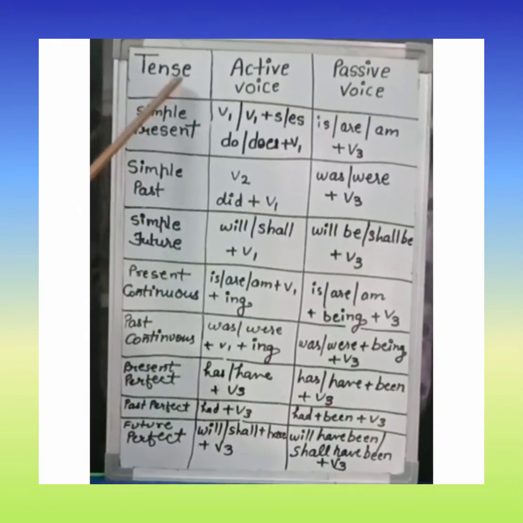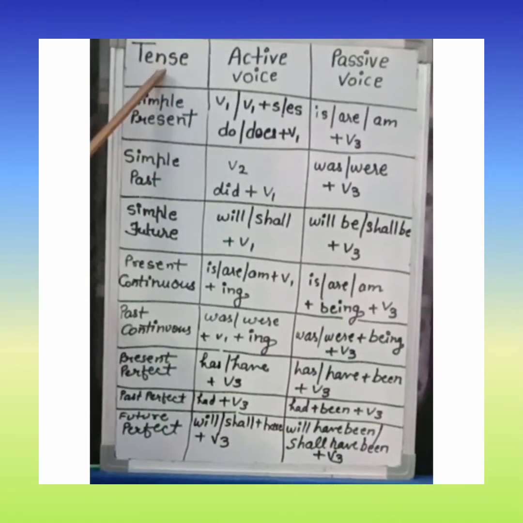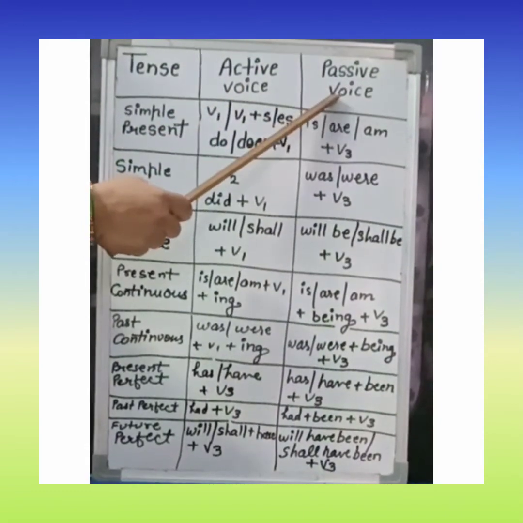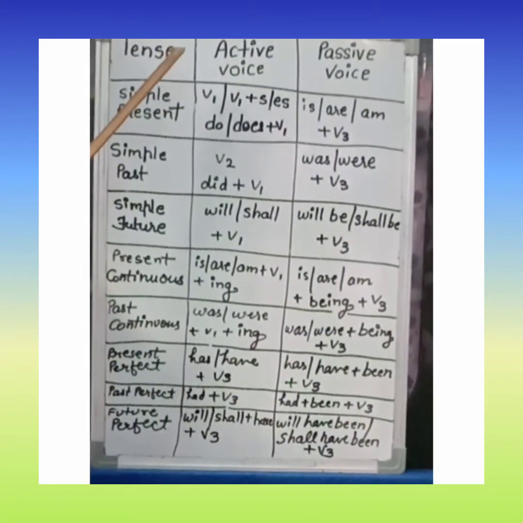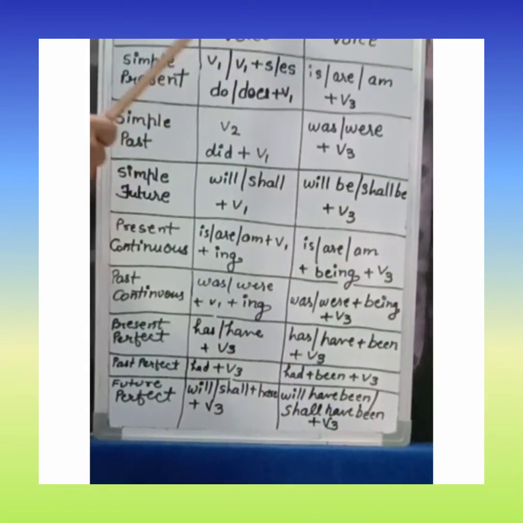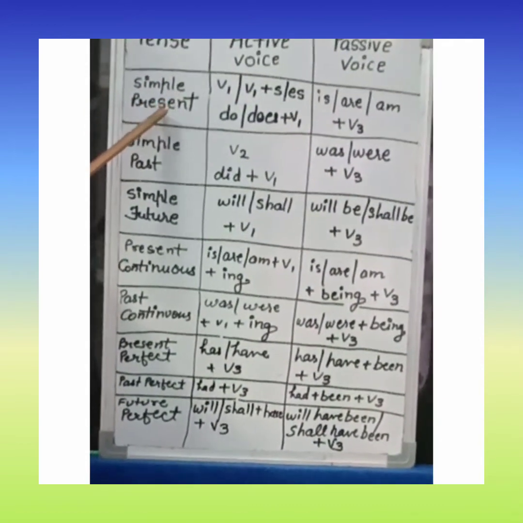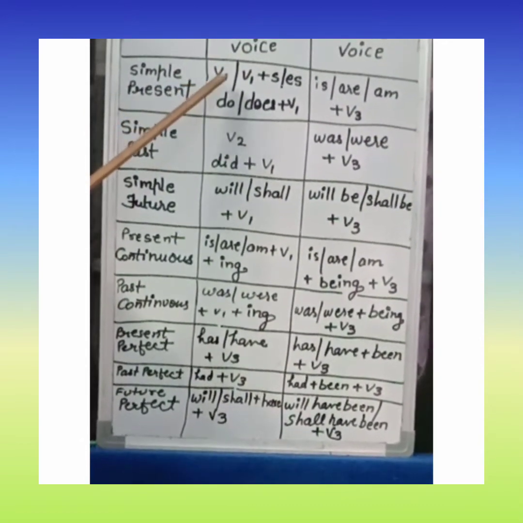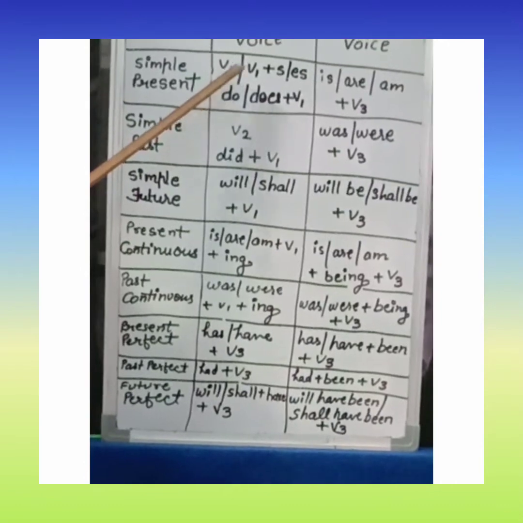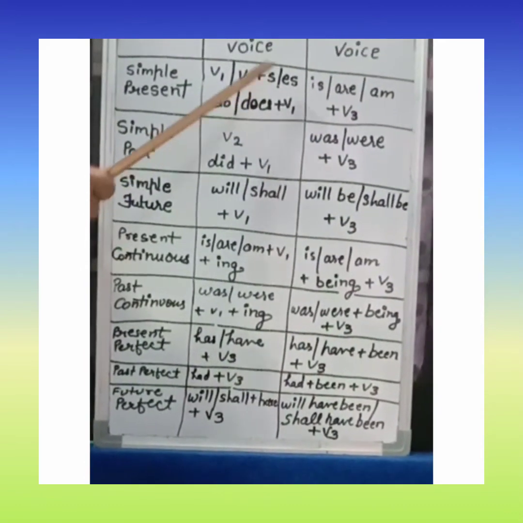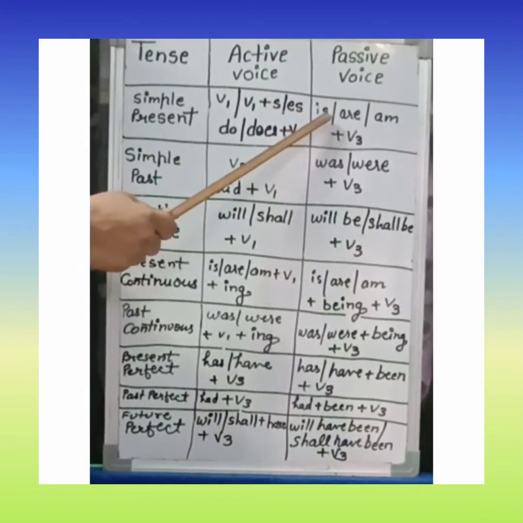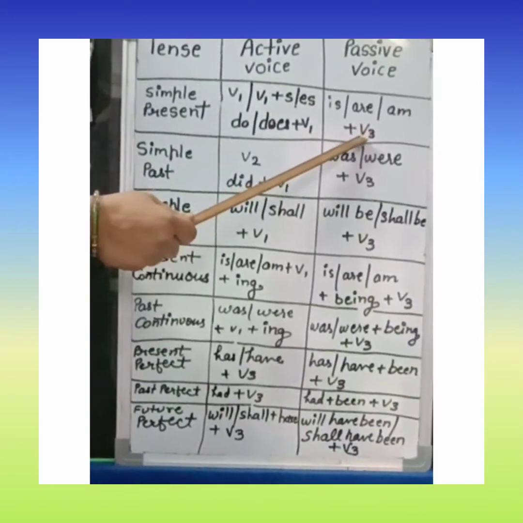Children, look at this table. I mentioned here tense, active voice and passive voice. If our active voice is in simple present tense, it means first form of verb, do or does, we will change it into is, are, am plus third form of verb.